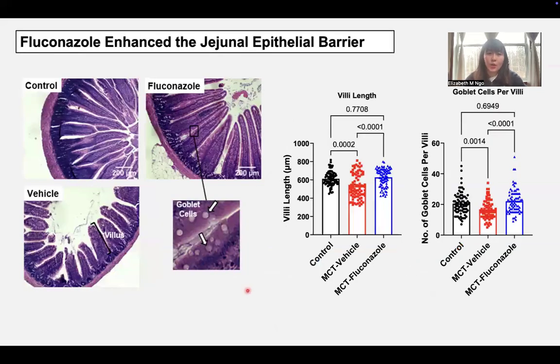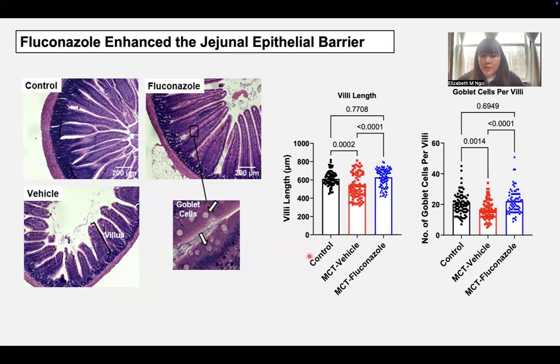Additionally, we also wanted to see how fluconazole alters gut morphology. We did histology of the small intestine's jejunum, and we chose the jejunum because it's the section of the small intestine where most of the nutrients and metabolites are being absorbed from the external into the internal environment. Shown here are representative images of the jejunum, and you can see these finger-like structures called villi, and these villi contain goblet cells. The goblet cells secrete a mucus that provides a protective layer over the villi, and the villi and mucus work together to function as a protective and semi-permeable barrier.